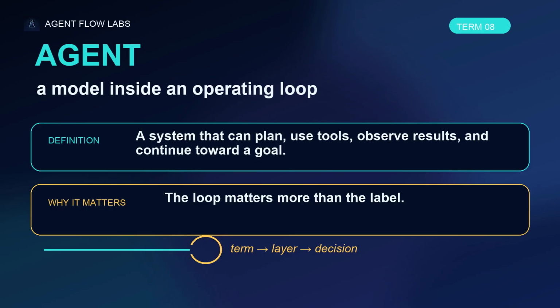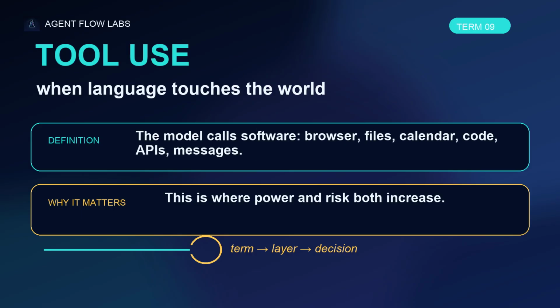Tool use is where language touches the world. The model calls software, browser, files, calendar, code, APIs, messages. This is where agents become useful and where they become risky. Reading a file is one thing. Sending a message, spending money, or deleting data needs stronger gates.